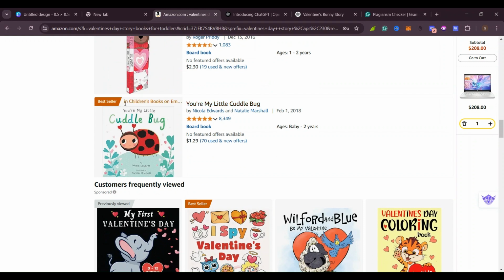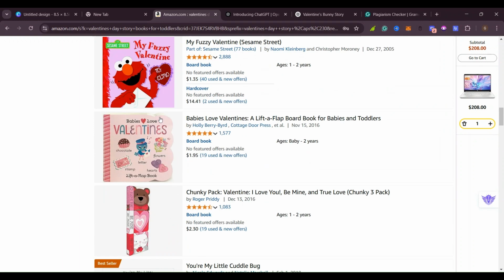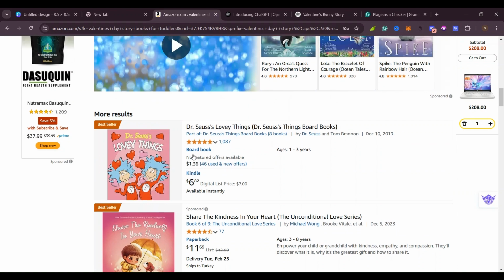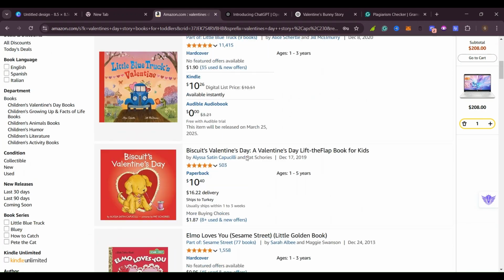As you can see, this book is even one of the best sellers. You can see this one also. There are so many here. Yes, this one is the best seller and it's even $11. This one is the best seller and it's $6. And the good thing about this is that we are almost at Valentine's. On special days like this, Christmas, Valentine's, the sales always go high because people are looking for things that they can give out as gifts. So your book can come up and people will buy your book.